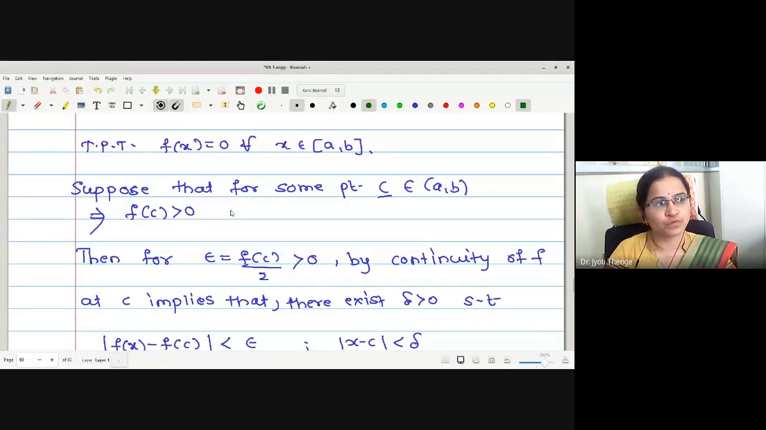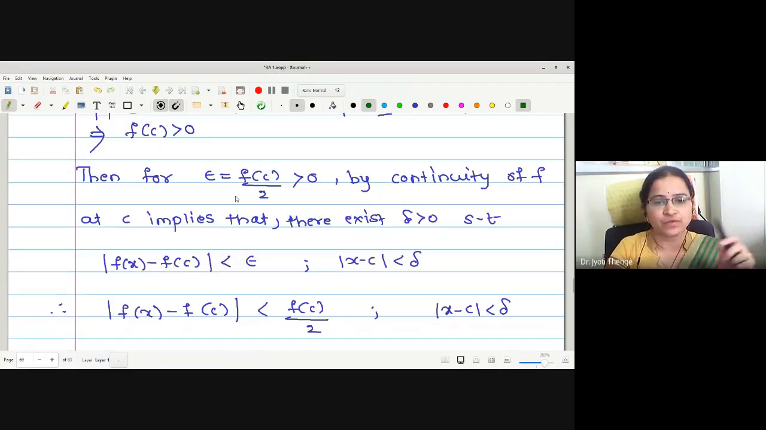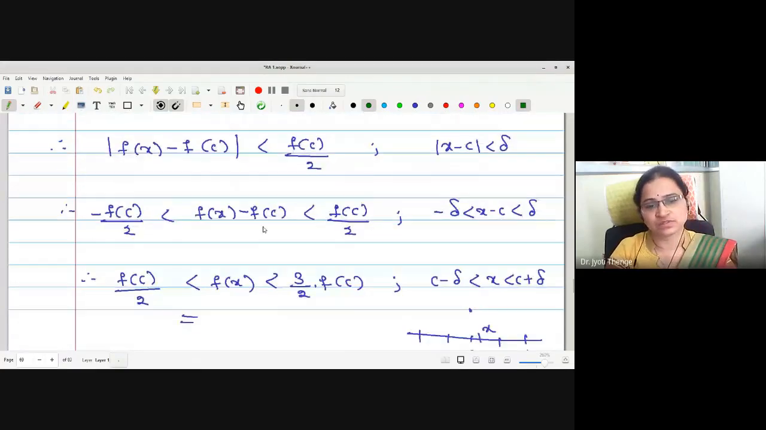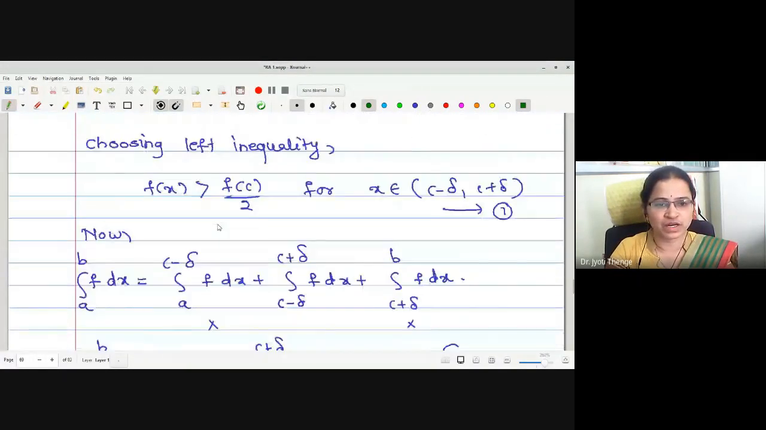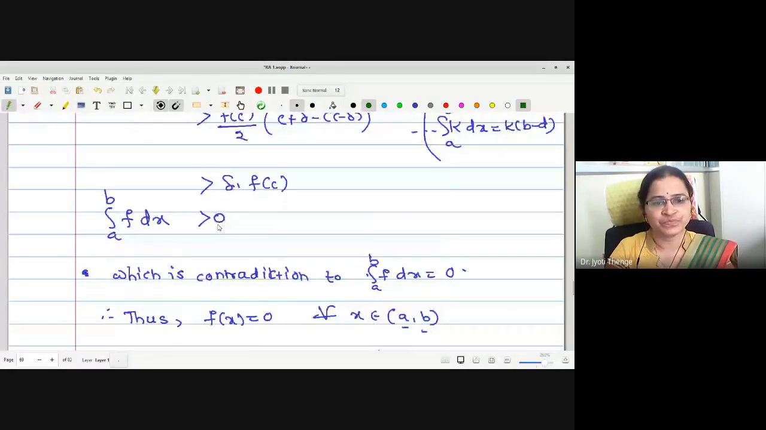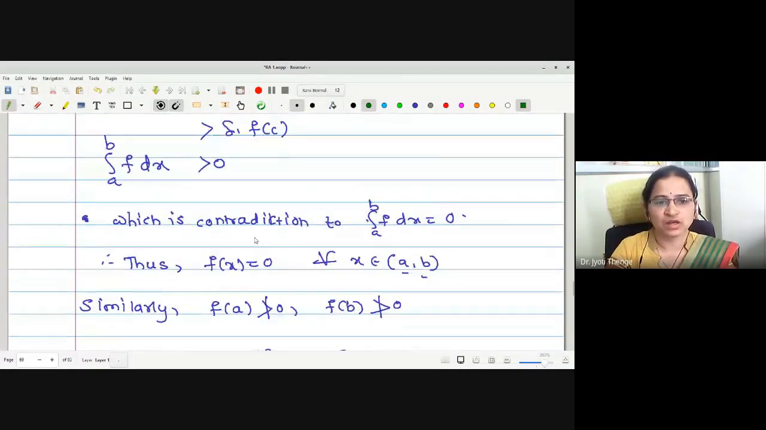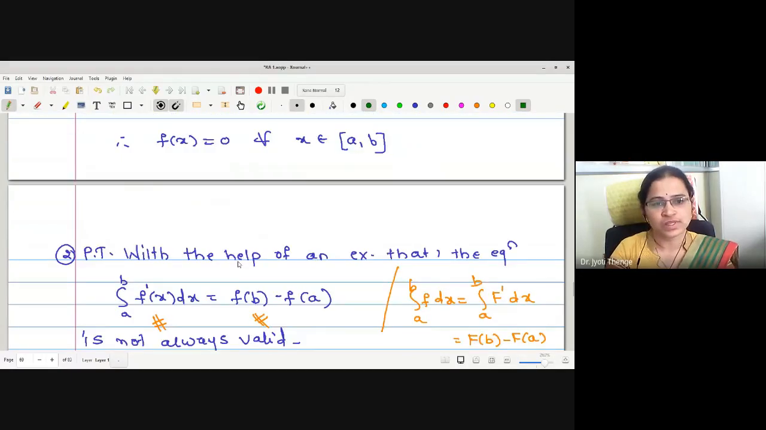And for giving the proof of this statement, we have taken a point c at which the function is strictly positive. As it is a contradictory assumption we have started with, we are getting a contradiction somewhere at the last to the given things. That is a contradiction to the given integration of f is equal to 0.